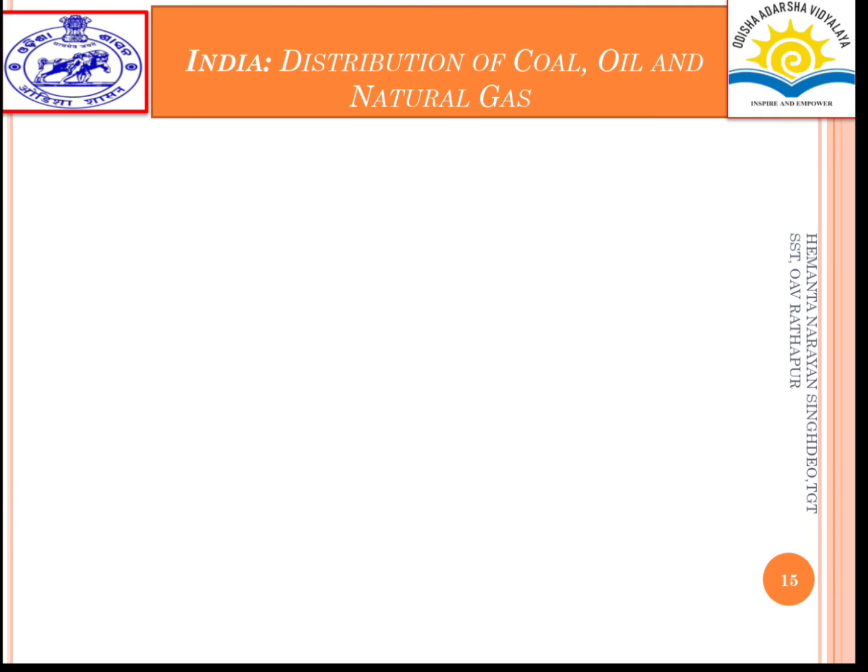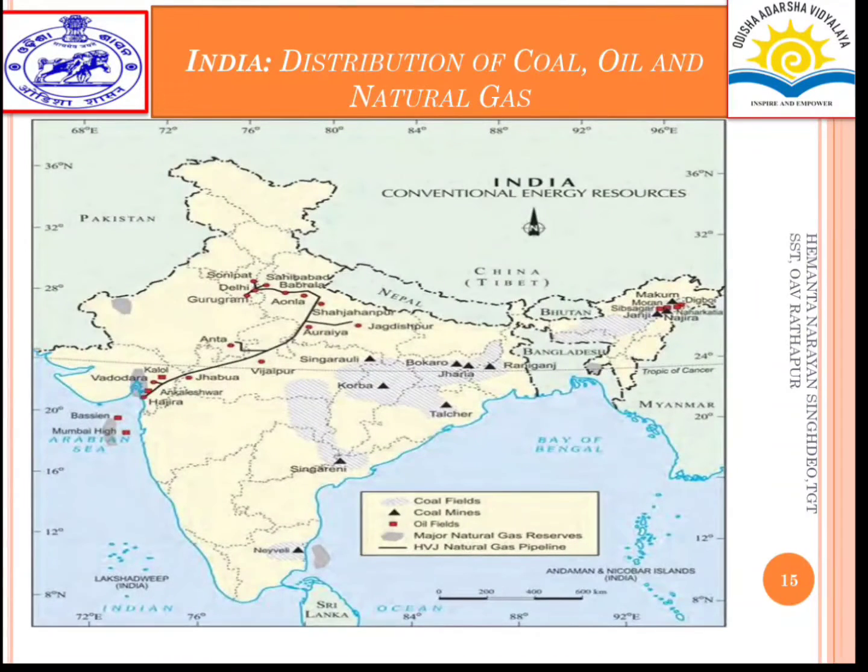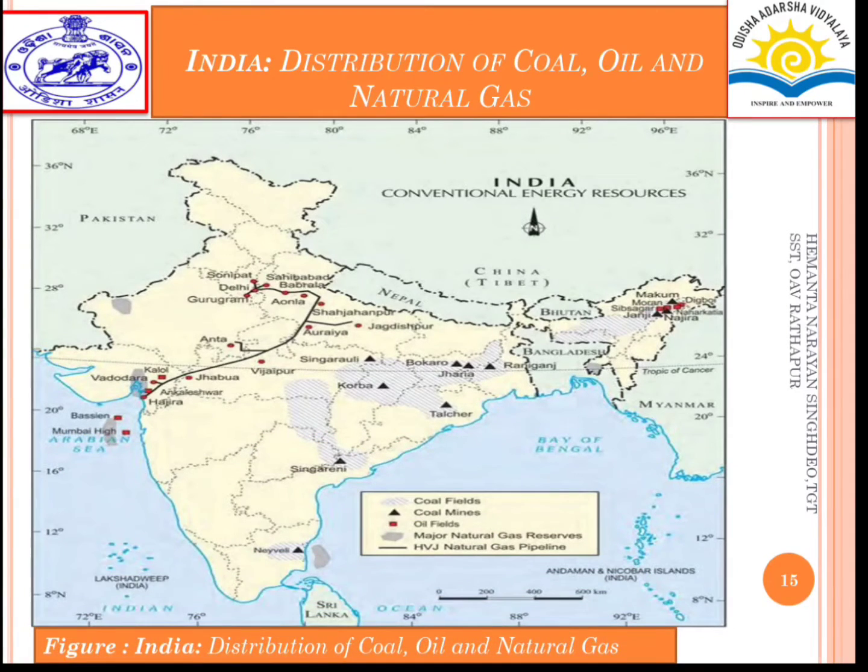Next, distribution of coal, oil, and natural gas. These are the pictures. We can see the coal mines in red color and coalfields in triangles, and major natural gas reserves and HVJ natural gas pipelines in brown shaded area. Next, India, distribution of coal, oil, and natural gas.